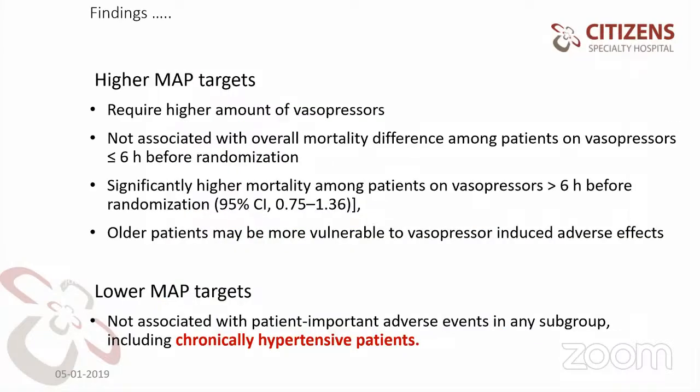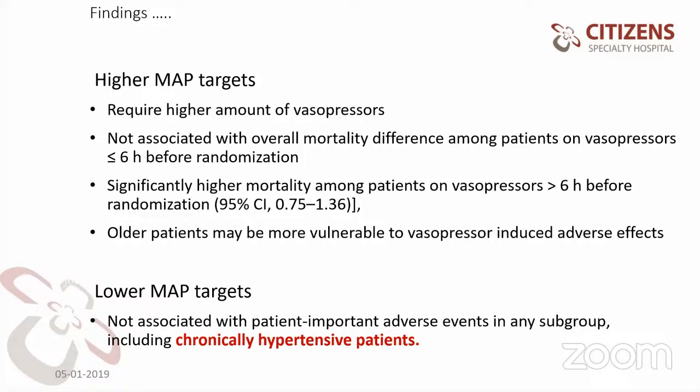Next slide, please. Higher targets require more vasopressors, not associated with overall mortality difference among patients with less than 6 hours before randomization, but significantly higher among patients on vasopressors more than 6 hours before randomization. Older patients may be more vulnerable to vasopressor-induced adverse effects.